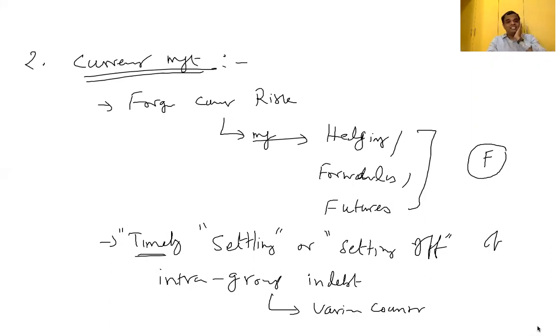The second role is called currency management. Currency represents forex management, foreign currency. How we have to avoid or minimize the risk by way of hedging, forwards and futures. These are all techniques that we are going to learn in final only. Then timely settling of dues, that too with respect to intercorporate loans, intragroup debt, from one group to another, that is one company to another company or one division to another division in two different countries, so that we can verify timeliness when we have to settle the money. Accordingly, the dollar rate is going to increase or decrease, and how the exchange rate is going to be affected. For that also you have to make a decision.